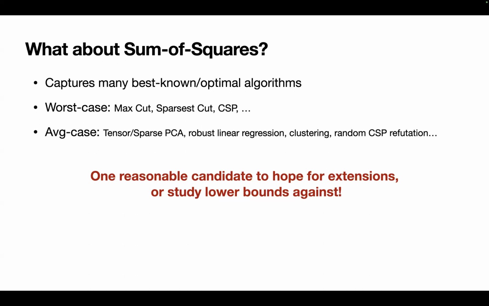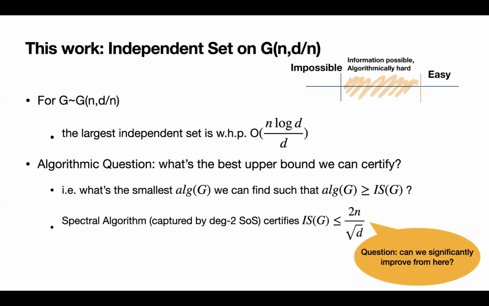from this 2n over root d bound that we saw earlier for independent set. Or maybe more generally, one can even study lower bounds against sum of squares to provide hardness results. Consider how powerful it is as a family of algorithms. And this is indeed what we consider in this work. We tweak the question a little bit and ask whether higher degree sum of squares can improve from this 2n over root d bound.